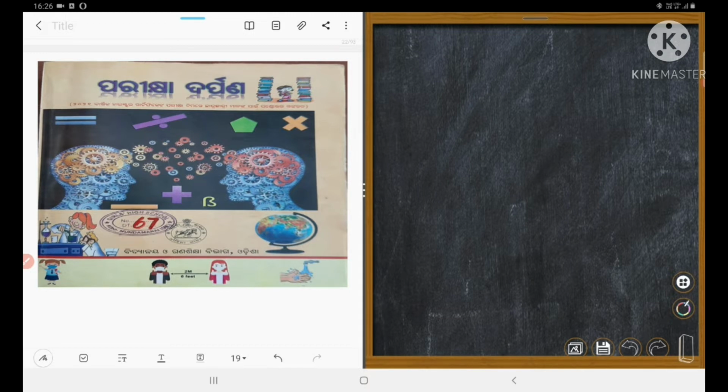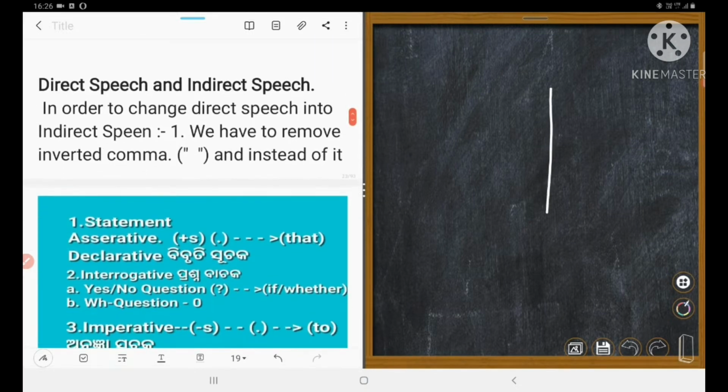First rule. The second rule is we will change what? Tense, and sometimes we will change and sometimes we need not. I shall tell you where to change and where not. Could you understand? Then the last one is we will change the pronoun of the direct speech. So now let's move. Here is the point. Direct speech and indirect speech.